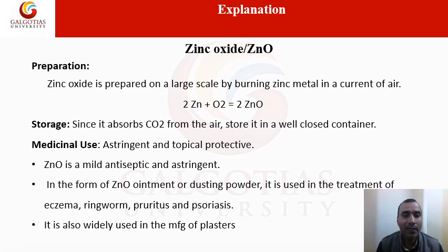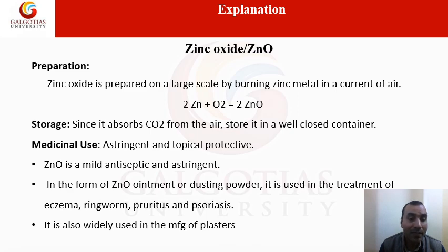Suppose we are taking zinc oxide. Firstly, we should know the molecular formula for zinc oxide. Its molecular formula is ZnO. How do we prepare it? Zinc oxide is prepared on a large scale by burning zinc metal in a current of air. When zinc is treated with oxygen, it forms zinc oxide. Since it absorbs CO2 from the air, it should be stored in a well closed container. Medicinal use: it can be used as an astringent and as a topical protective.